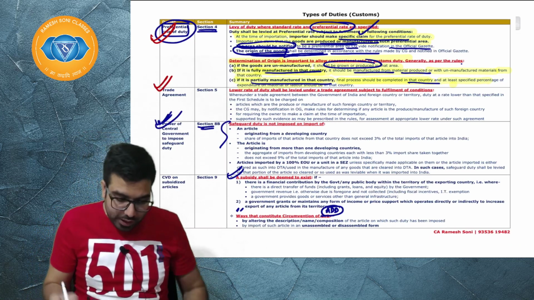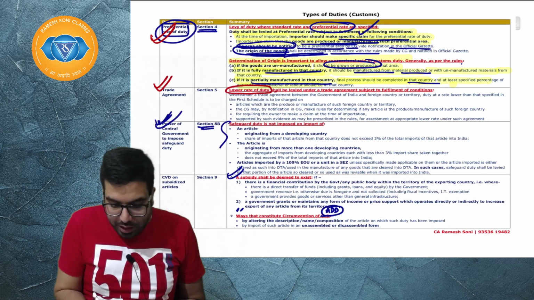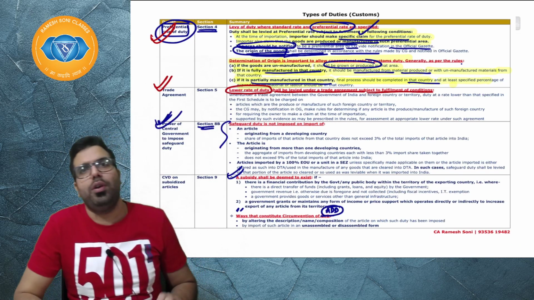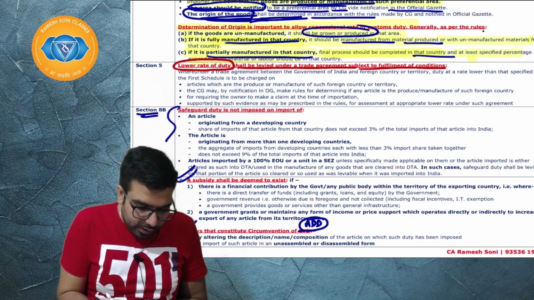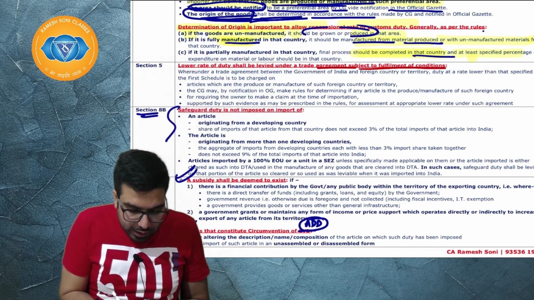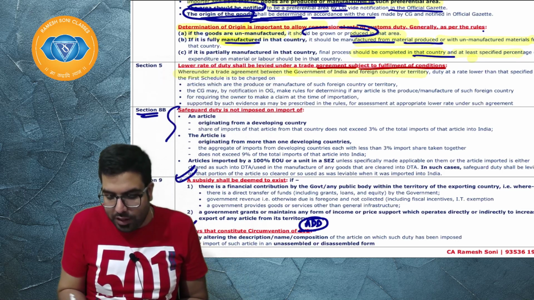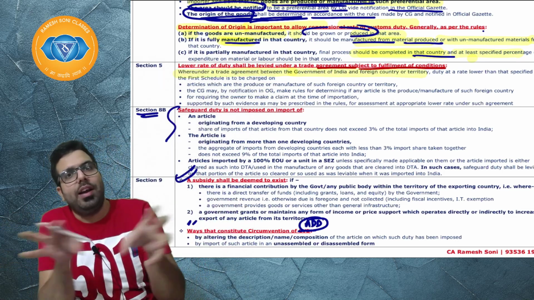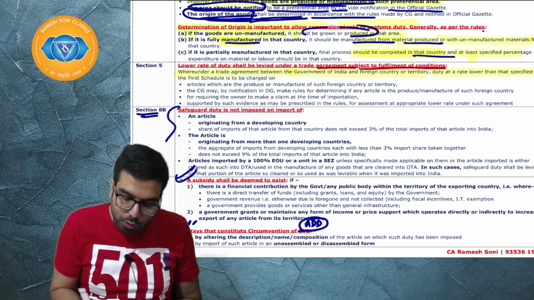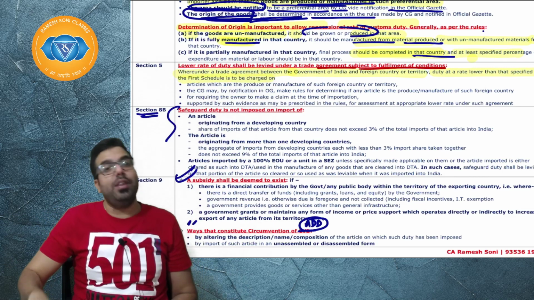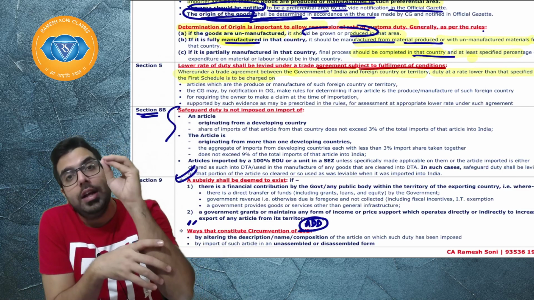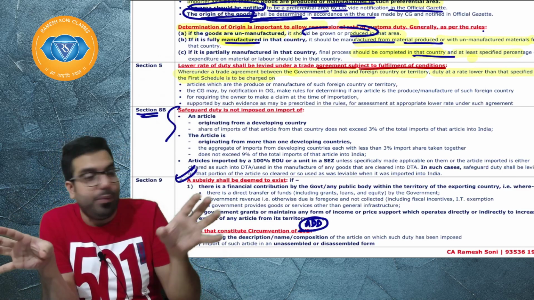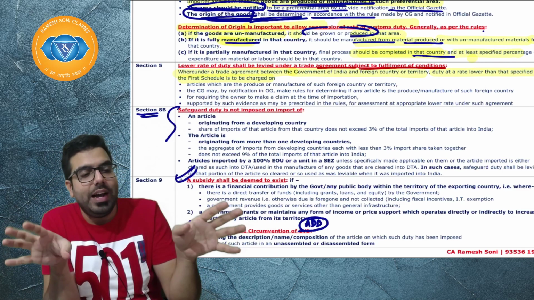What do you mean by trade agreement? A lower rate of duty shall be levied under a trade agreement, subject to the following condition. Where under an agreement between the government of India and a foreign country, duty at a lower rate than the one specified in the first schedule will be charged if the government of India has a trade agreement with another country.